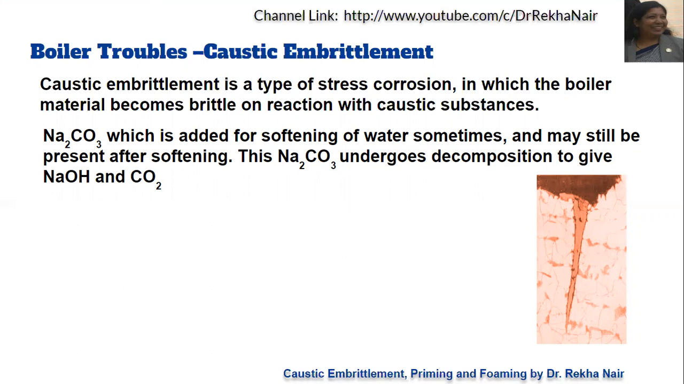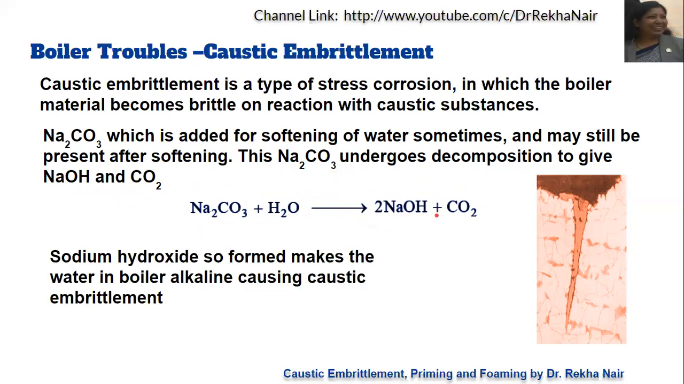Now, suppose we are taking sodium carbonate. Sodium carbonate is generally added for softening of water and sometimes may be present even after the process is complete. This sodium carbonate undergoes decomposition to give sodium hydroxide and carbon dioxide. You can see, sodium carbonate will react with water to form sodium hydroxide and carbon dioxide. This sodium hydroxide so formed makes the water alkaline and causes caustic embrittlement.